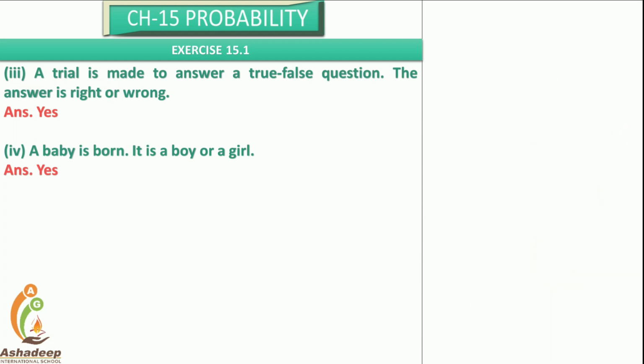So it is an equally likely event. A baby is born. It is a boy or a girl. It is obvious, we don't need to consider a third option. We just have to look at the two options, whether it is a baby boy or a baby girl. So it is a yes.